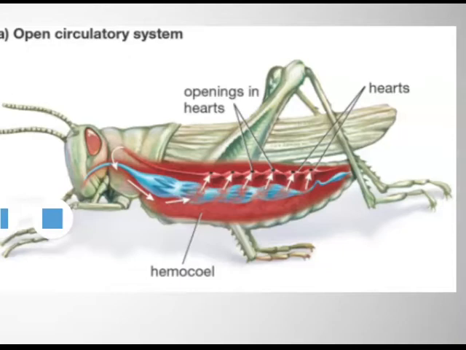The exchange of material in this system takes place directly between blood and cells or tissues of the body. The blood flows with lower pressure and usually does not contain any respiratory pigments like hemoglobin, so it does not transport respiratory gases.